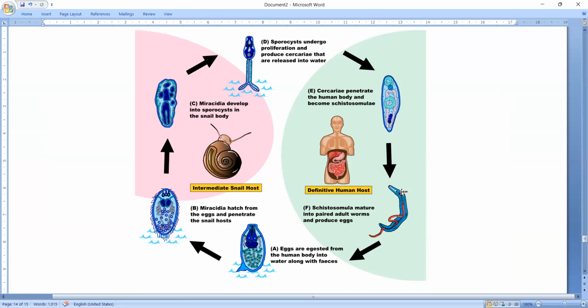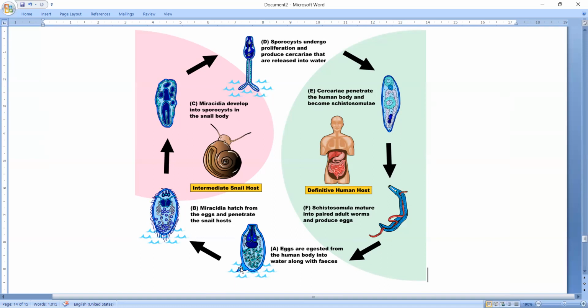Okay, in the blood. The eggs contain a spine on their surface. They pierce the blood capillary wall, and they are passed out of the human body into water along with the urine, here not feces. So urine ద్వారా eggs అనేటువంటివి బయటకు వచ్చేస్తాయి.